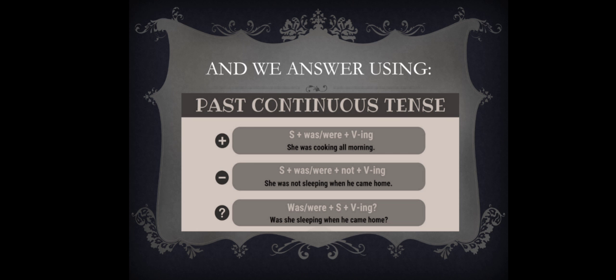Finally, you have the question form. For this, you switch the subject for the to be verb. In this case, it should stay like, was she sleeping when he came home? Were you planning something? Was your mom waiting for you?